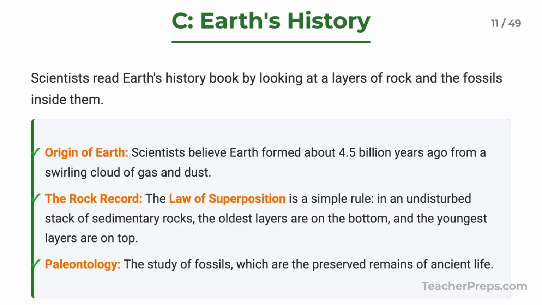The Earth's rock layers are like a history book. There's a simple rule called the law of superposition. In a stack of rocks, the oldest layer is always on the bottom. Scientists use this law and the fossils in those layers to read our planet's ancient story.